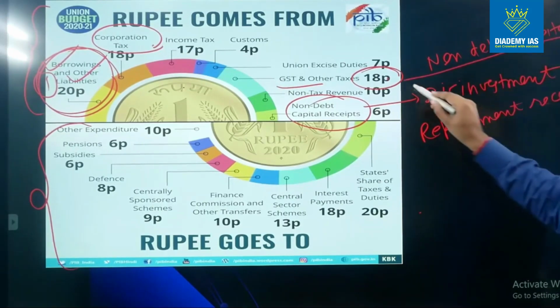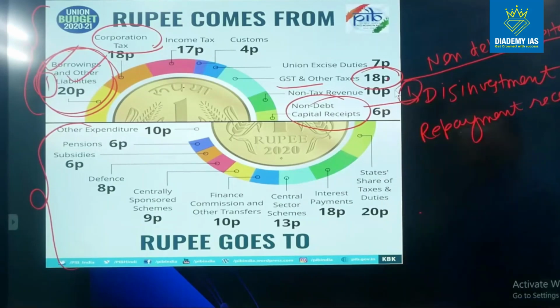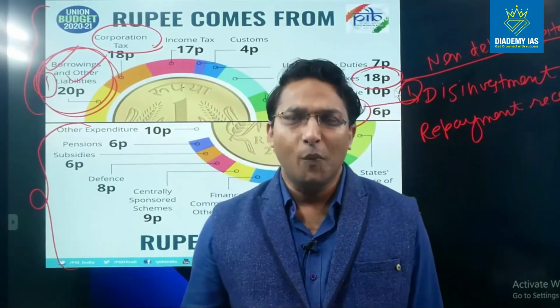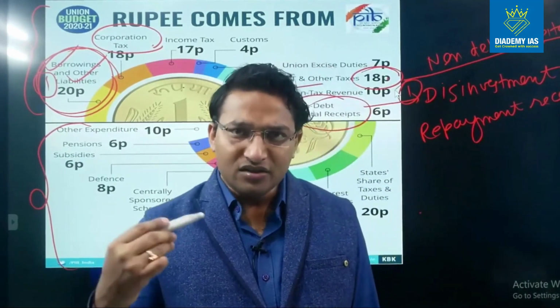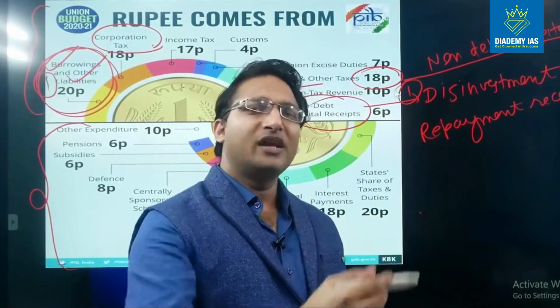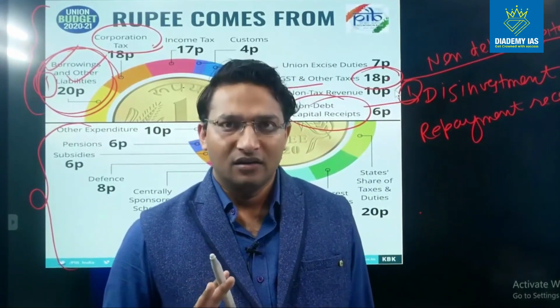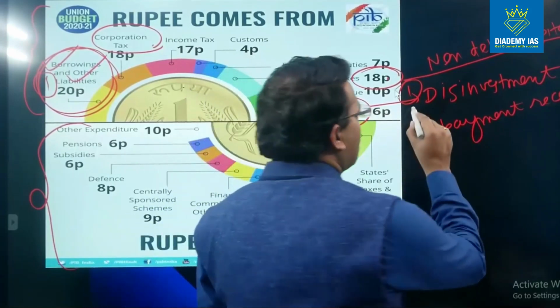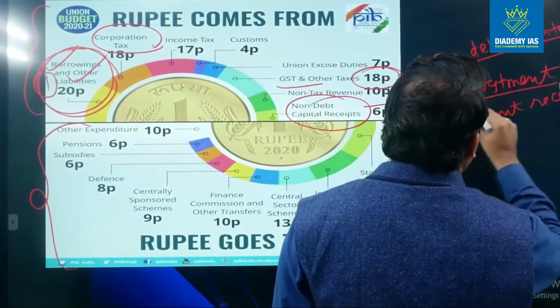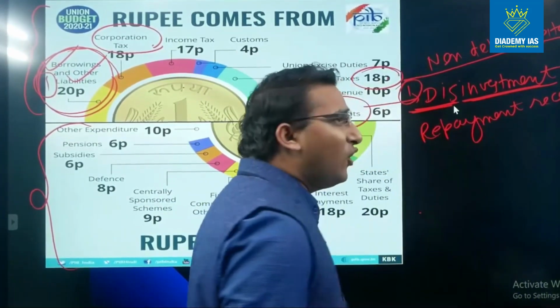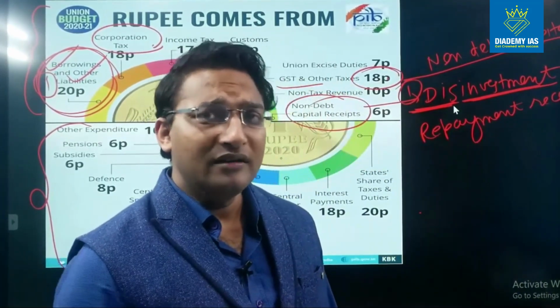So in the non-debt capital receipt, first there is disinvestment. Disinvestment means the government is having shareholding in many government companies. When this shareholding is sold to some other person, the government receives the money in lieu of that. So this is called disinvestment. Investment is basically sold by the government. So these kinds of receipts are basically called disinvestment.